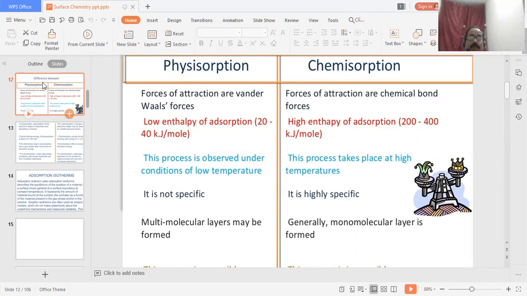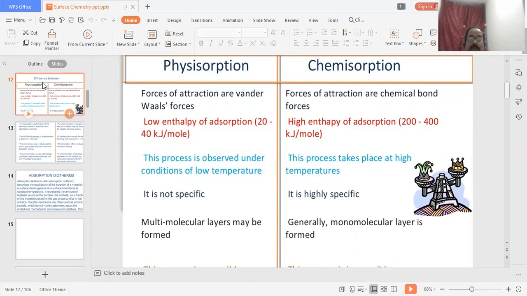Physisorption means force of attraction or van der Waals force, and chemisorption means chemical force of attraction or chemical bonding force. Physisorption has low enthalpy of adsorption, 20 to 40 kilojoule per mole, and chemisorption has high enthalpy of adsorption, 200 to 400 kilojoule per mole.